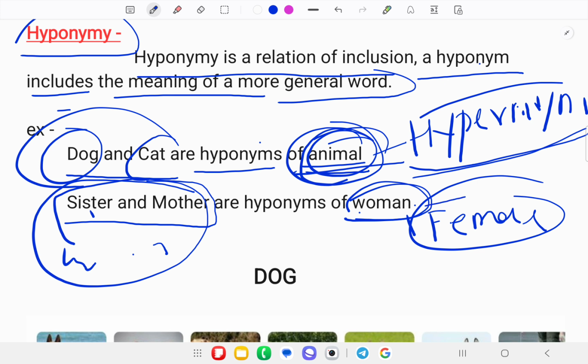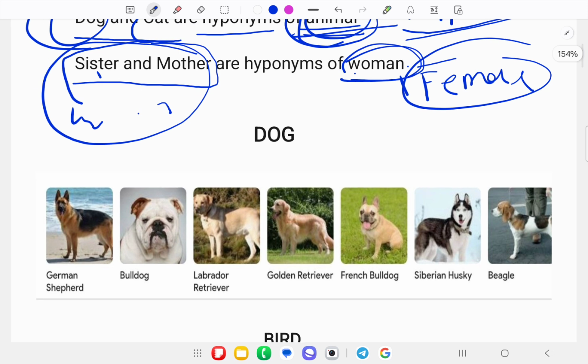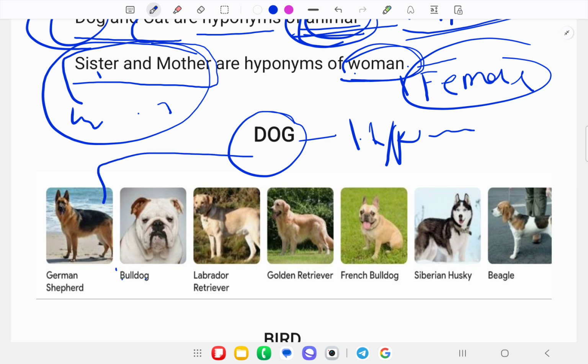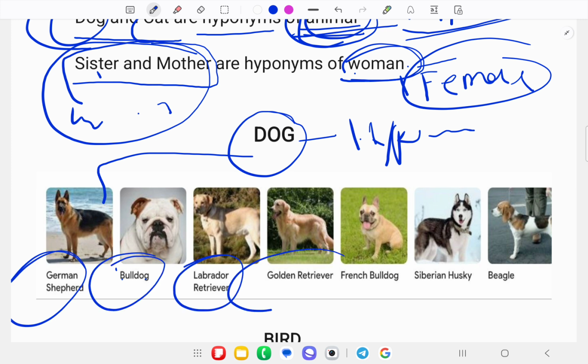Okay, so let's take an example like dog. If I say only dog, then dog in itself is known to be the hypernym. But when we talk about the breeds of dog, then these all come under the hyponym, or we can also say they are co-hyponyms. Like German Shepherd, Bulldog, Labrador Retriever, Golden Retriever, French Bulldog, Siberian Husky and Beagle.